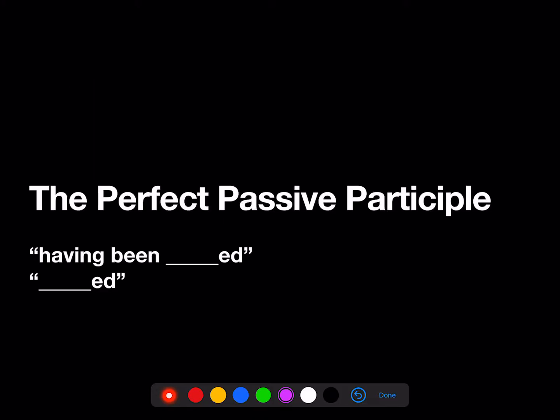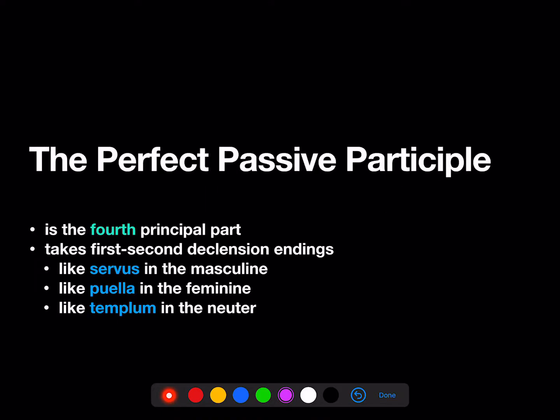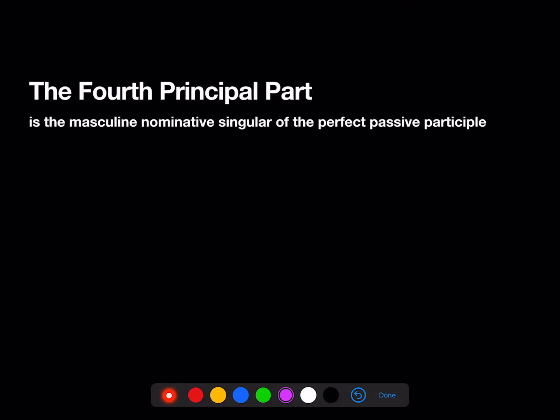The perfect passive participle, having been blanked or just blanked. Now, the perfect passive participle is the fourth principal part. So conjugation isn't going to matter for the perfect passive participle. It also takes first and second declension endings like servus in the masculine, like puella in the feminine, like templum in the neuter.